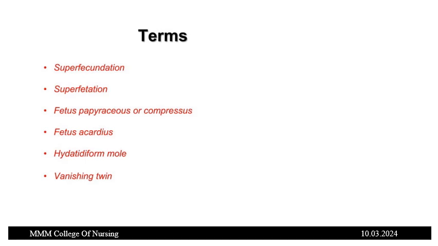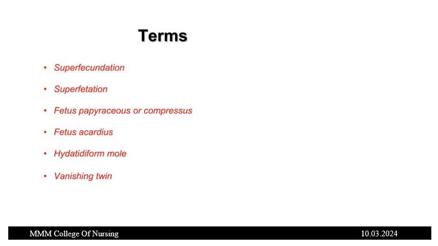So there are some terms you should know in case of a multiple pregnancy. First is superfecundation. Superfecundation is the fertilization of two different ova released in the same cycle by separate acts of coitus within a short period of time. Next is superfetation. It is the fertilization of two ova released in different menstrual cycles. The nidation and development of one fetus over another is theoretically possible until the decidual space is obliterated by 12 weeks of pregnancy.